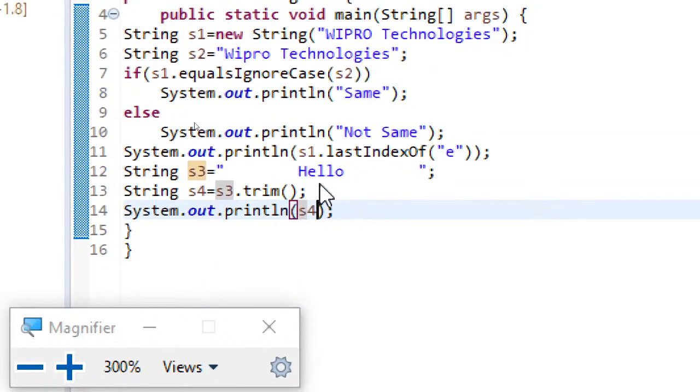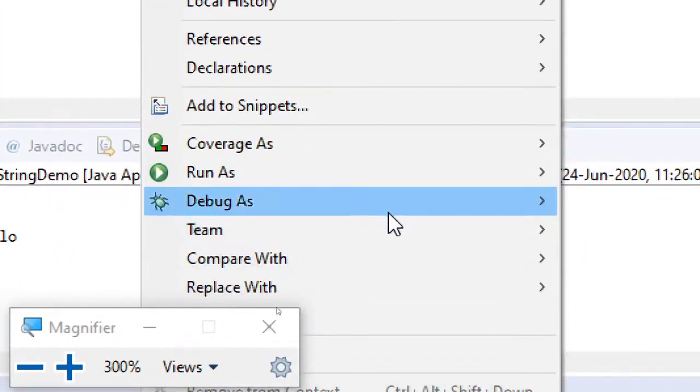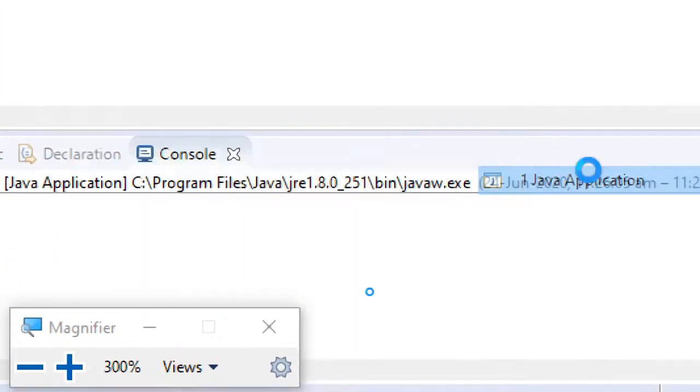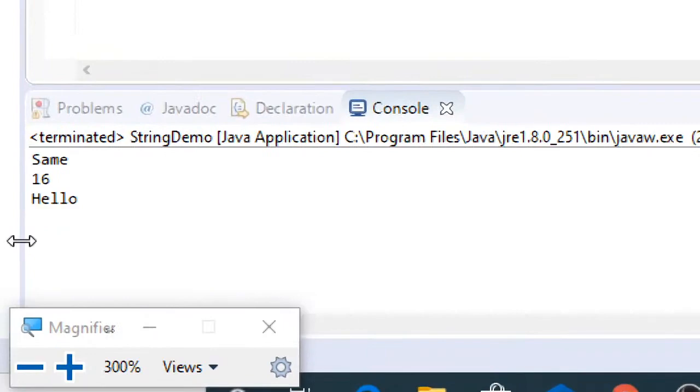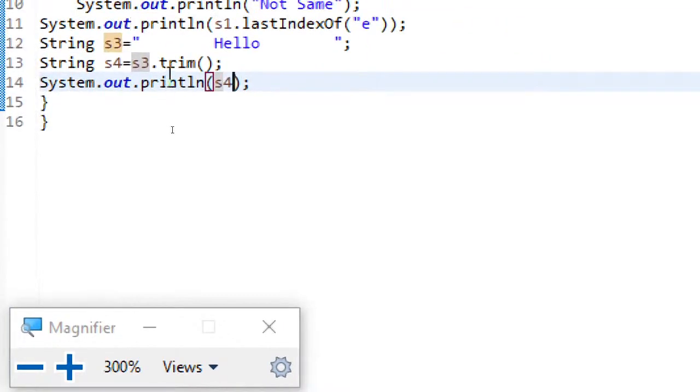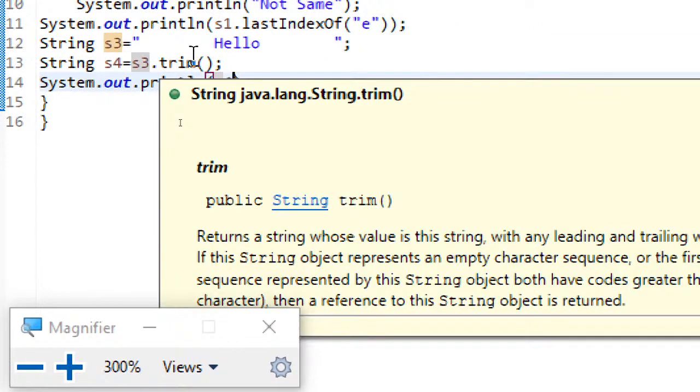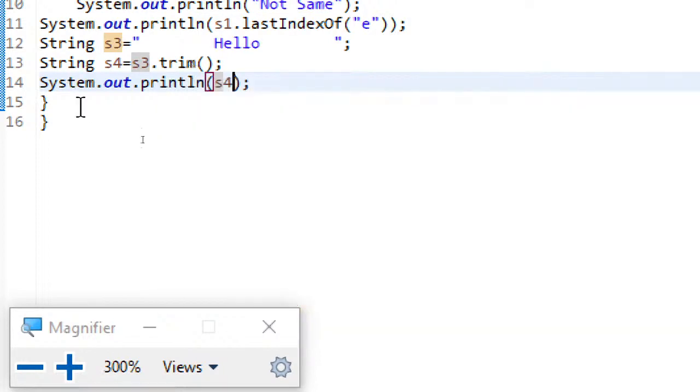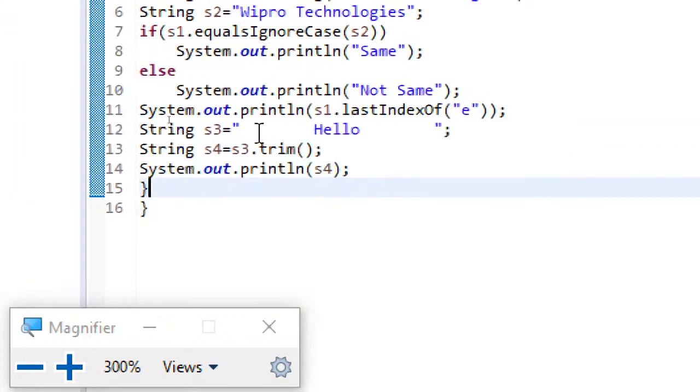Now you can see I have taken another string and performed the trim method, and I'm displaying that. Now you can see the spaces were eliminated. So the leading and trailing spaces will be removed by using the trim method. And always remember, the original strings can never be altered.